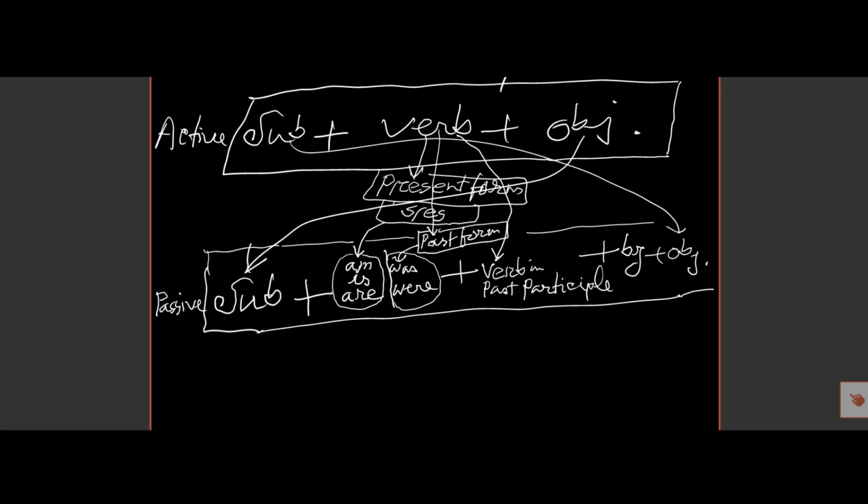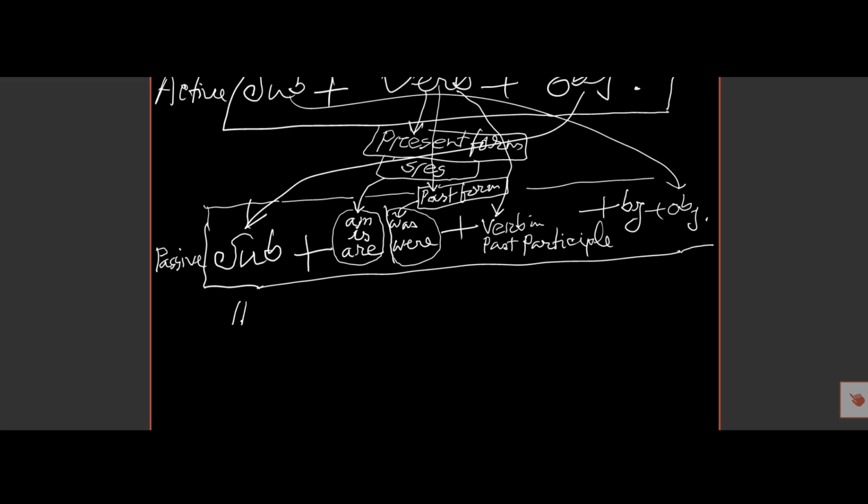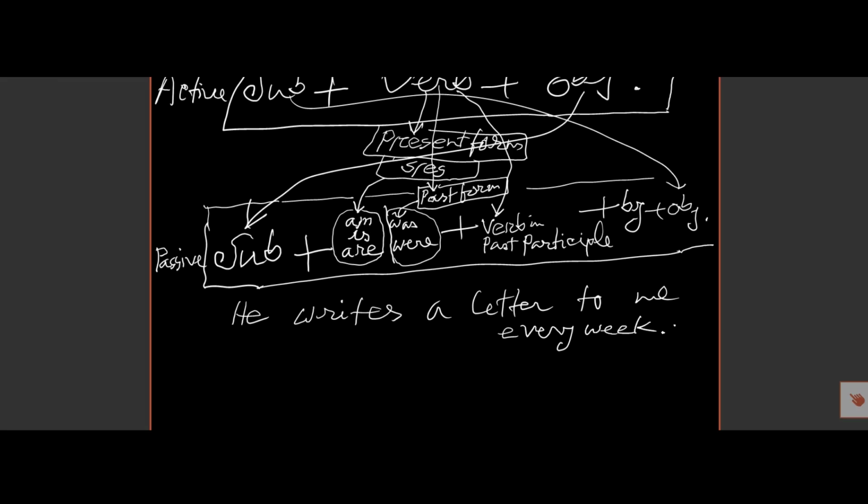So now see the example. He writes a letter to me every week. This is an example. Here is the subject and it is the object, and this is the verb.